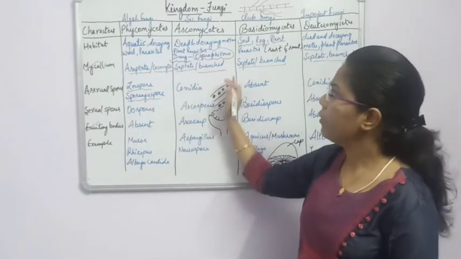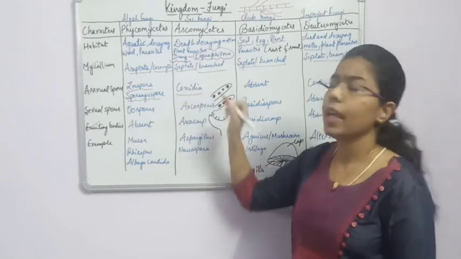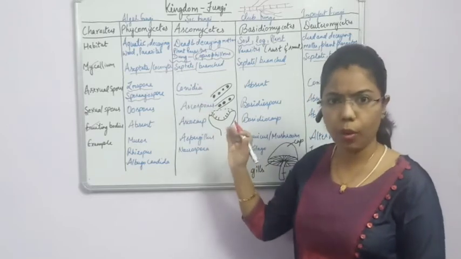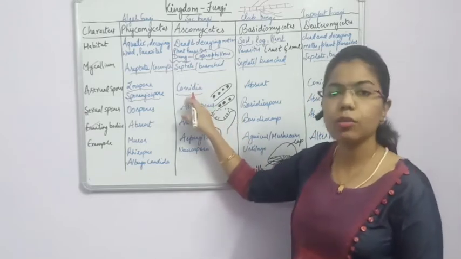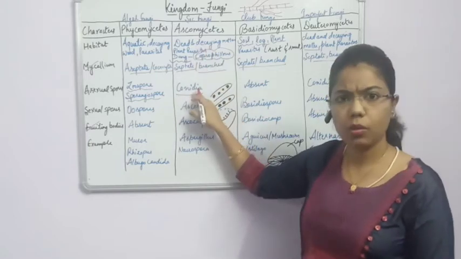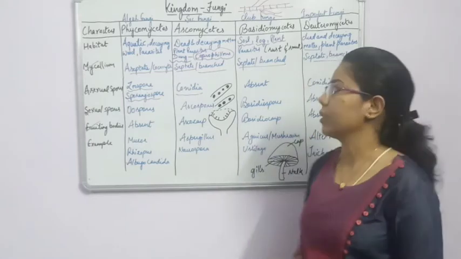So when we talk about the Ascomycetes, the asexual spores are conidia, and we have done that conidia are always present outside the body, and they are exogenous spores. So these spores are present where? In Ascomycetes with the help of asexual mode of reproduction.